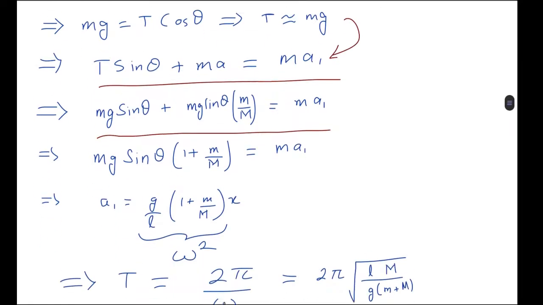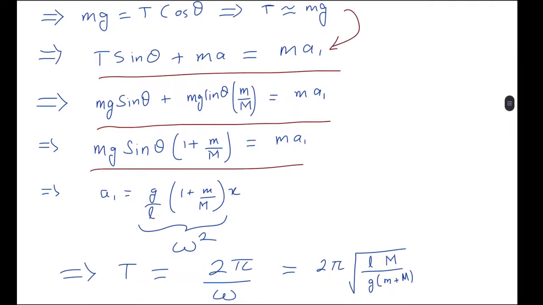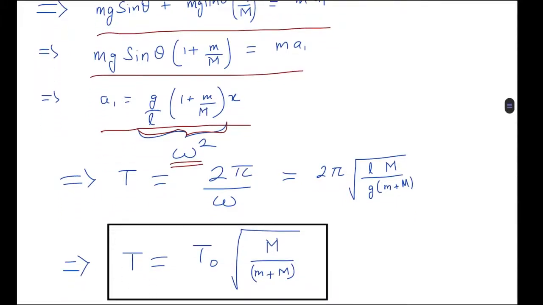From here we get mg sine theta times 1 plus m over M equals ma1. So the acceleration a of the ball which is swinging is g by L times 1 plus m over M times x, and here we got the acceleration as a function of displacement. So this is a simple harmonic motion, and this is a restoring force. There's a negative sign here, but I have just considered the magnitudes. This quantity I have marked will be equal to omega square, where omega is the angular frequency. So the time period will be 2 pi by omega.